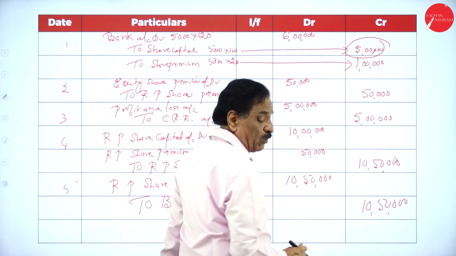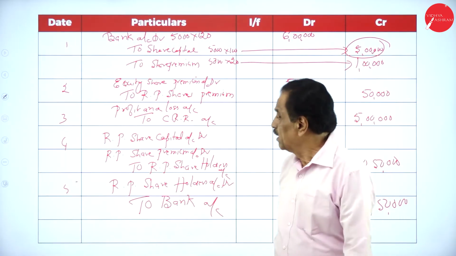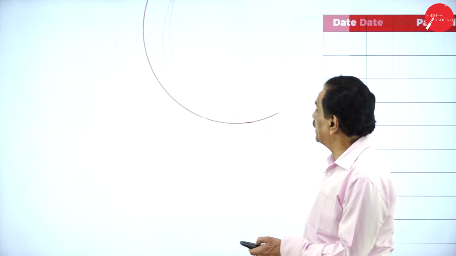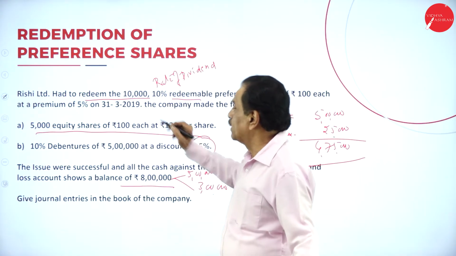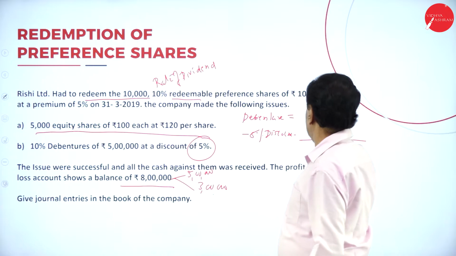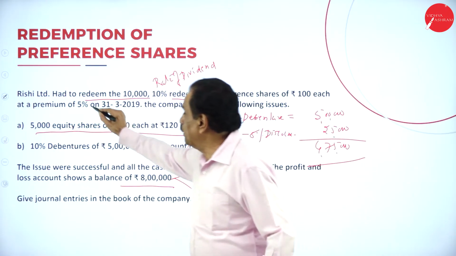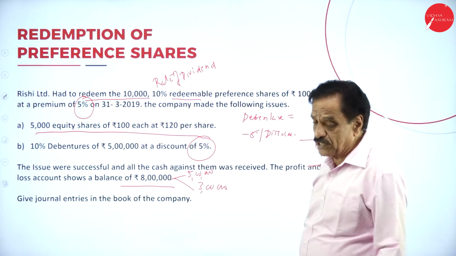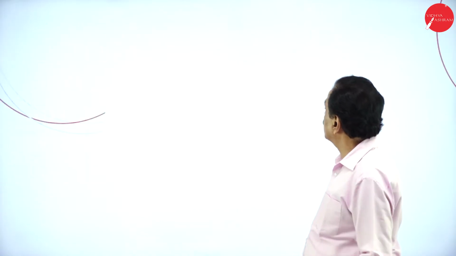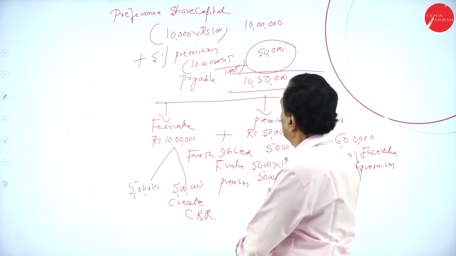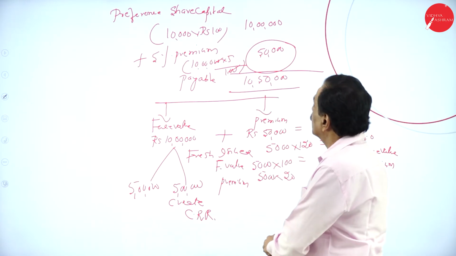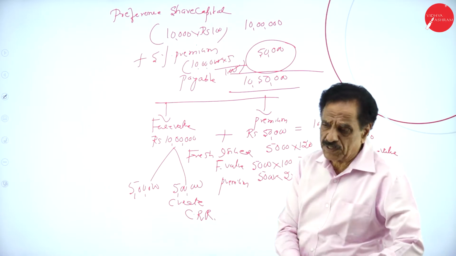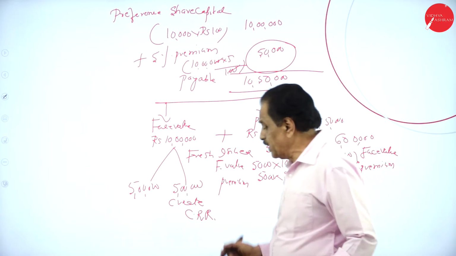Being preference shareholder paid. I will explain the 5 entries, 10 marks. So your problem is 10,000 shares, 10% of rupees 100 each. Premium is 5% you have to pay. So 10,000 into 100 is 10 lakh rupees. How much premium you have to pay? 5% premium on rupees 10 lakh comes to 50,000.